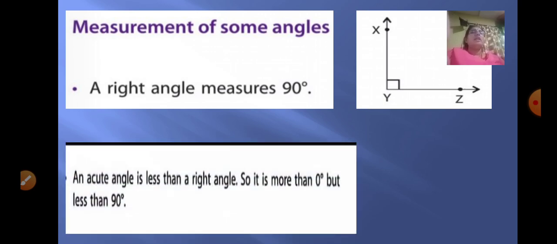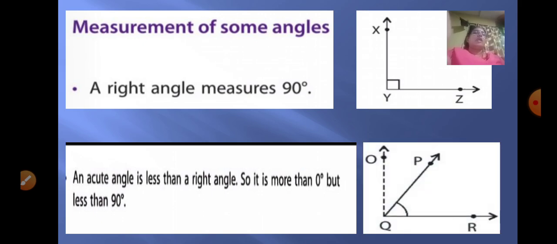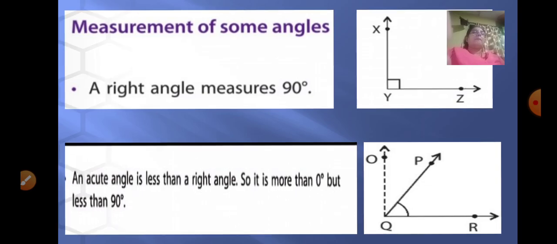An acute angle is always less than a right angle. So it is more than 0 degrees but less than 90 degrees. So here angle PQR is your acute angle, which is less than 90 degrees.